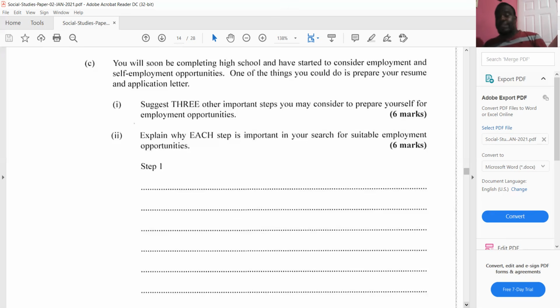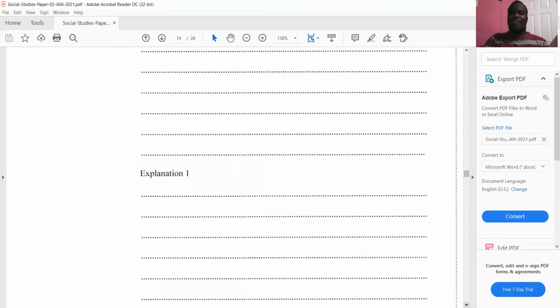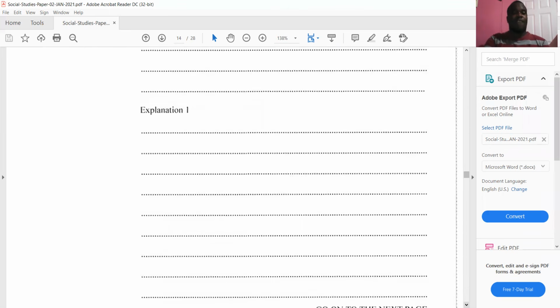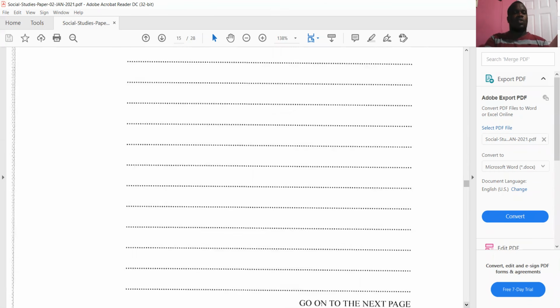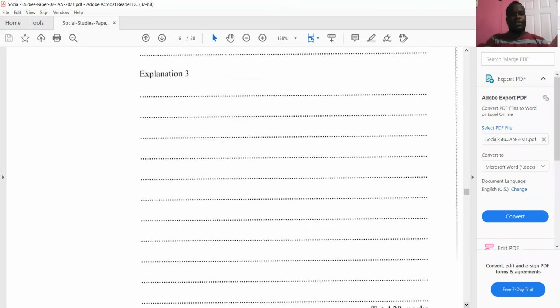Good. Next thing you can do to help prepare is to become an intern or an apprentice. So you go into the area and you volunteer so that you can gain the experience so that you can get a job in the area. So internship can be very advantageous, in other words, very beneficial to a person. So you can become an intern. Good.